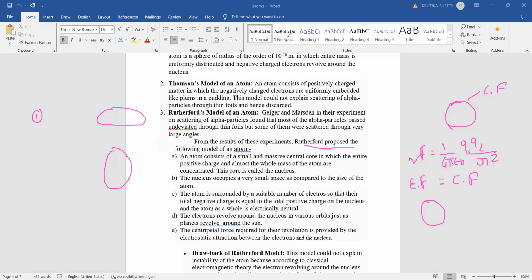First we discussed Thomson's model. According to Thomson's model, the atom is like a plum pudding model or watermelon model. Why does it fail? It will not explain alpha scattering. Second, Rutherford explained this alpha scattering through the Geiger-Marsden experiment, which has 5 conclusions. Now let us see where this fails and go to the next theory. If any doubt is there, please ask.